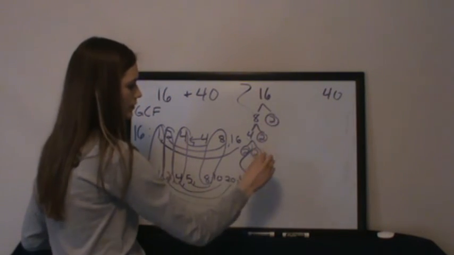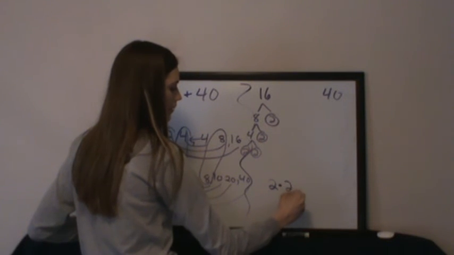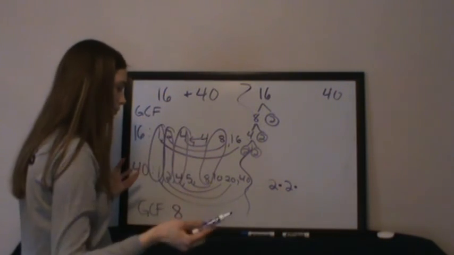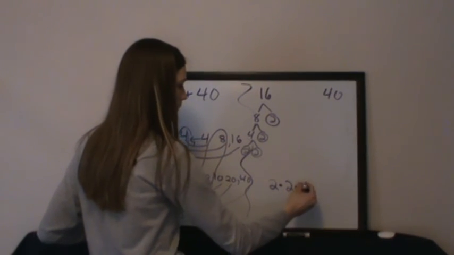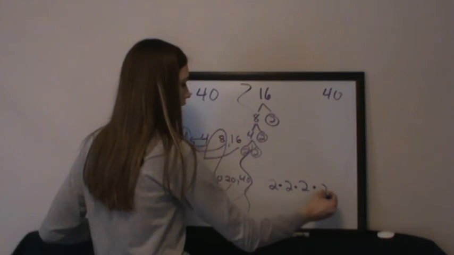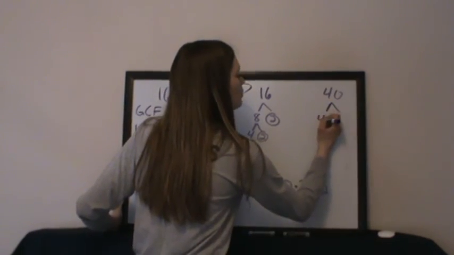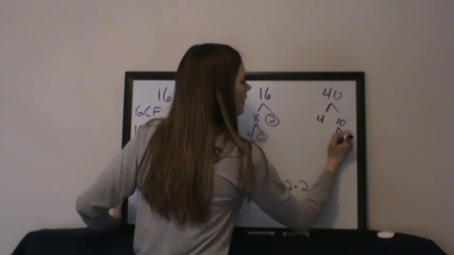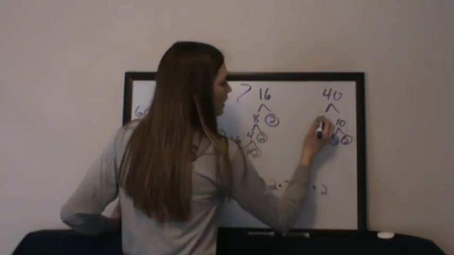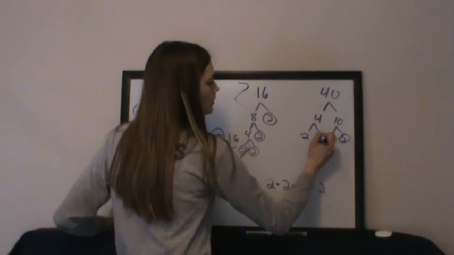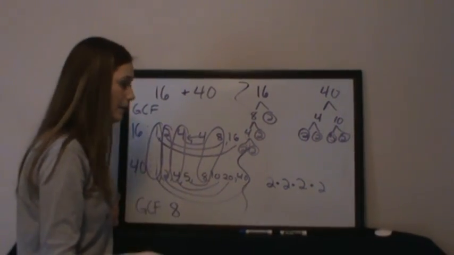When I write this out, if I don't write it with an exponent, if I just write it in expanded form, it looks like this. 2 times 2 times 2 times 2. And this one then would be, let's do 4 and 10. 5 and 2. These are both prime numbers. 4 is 2 times 2, prime numbers. And I'm left with all prime numbers, so now I know I'm done.